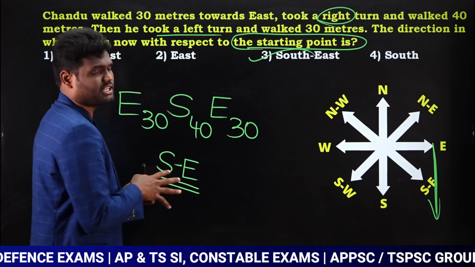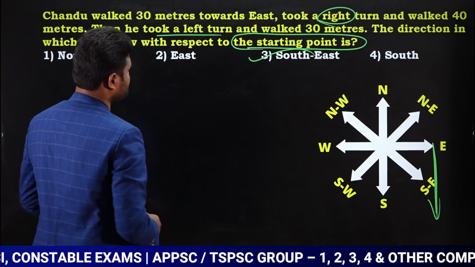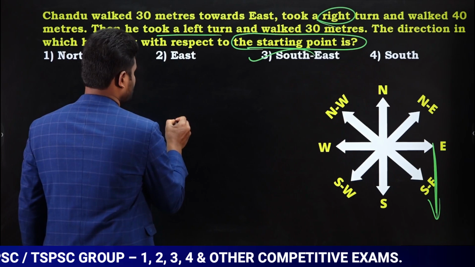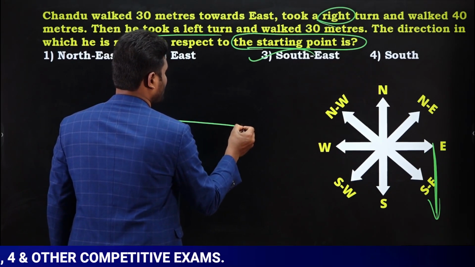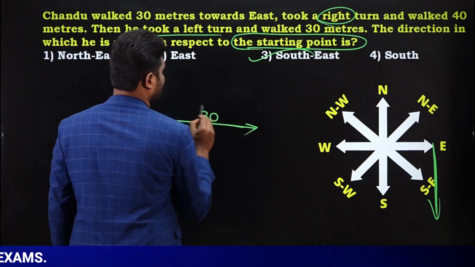If you want, you can represent the diagram. Even if you represent the diagram, you are going to get the same answer. I am representing the diagram. Look here. Chandu walked 30 meters towards east. Let us say he started at this point. He walked 30 meters towards east.